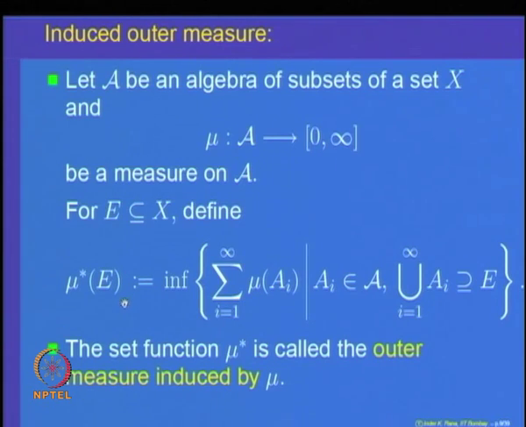So, once again, let us recall and look carefully at what this mu star is. Given an arbitrary subset E in X, cover it by elements A_i whose sizes you know. Take a covering of E by elements in the algebra, look at the sizes of the A_i's, and add them up, that is the sum of mu of A_i. That is the approximate size, and we take the infimum of all these approximate sizes. That we are going to call the outer measure induced by mu.